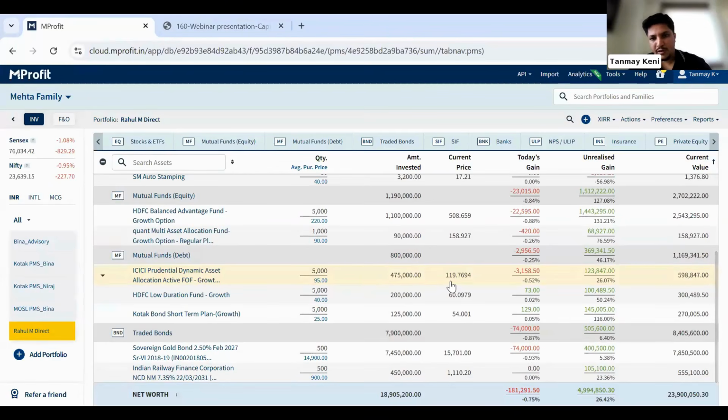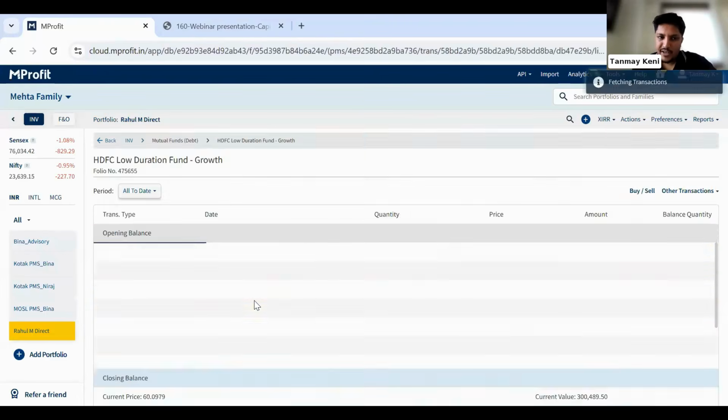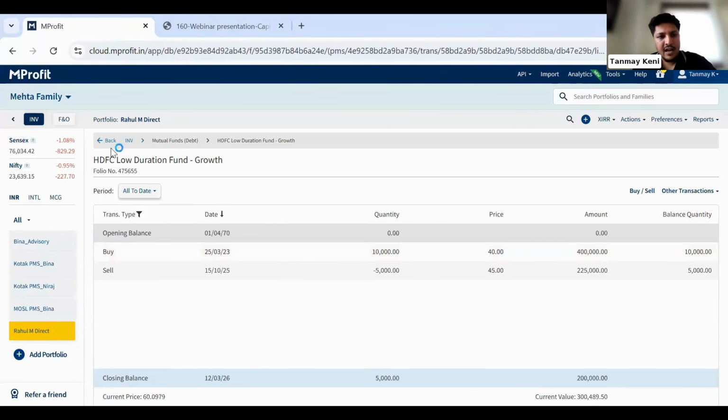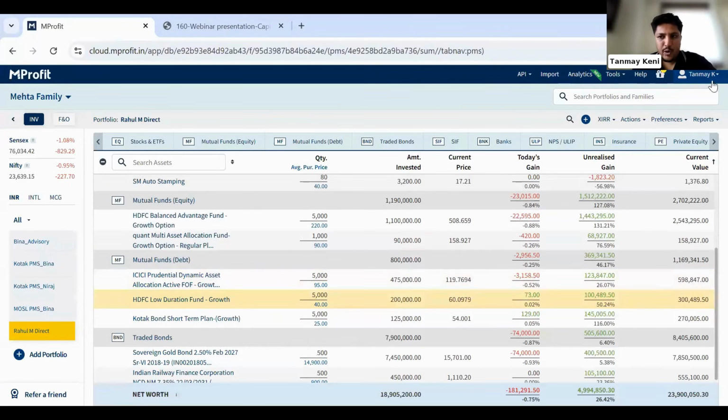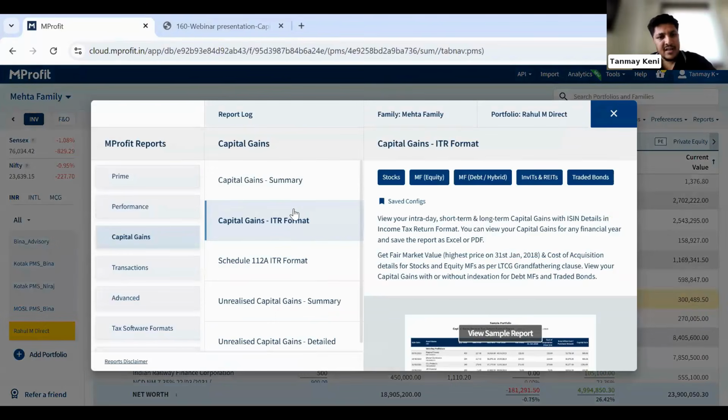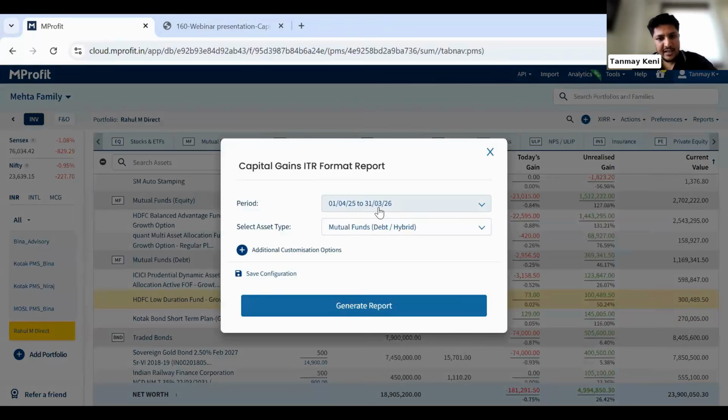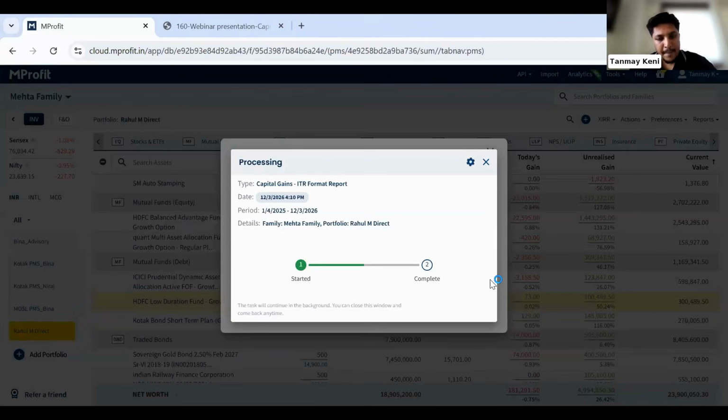Yeah. So just to show this specific data in the report section, I have already added two different funds. One is the HDFC Low Duration Fund, and the second is the Kotak Bond Short Term Plan Growth Fund. Both are debt funds basically. You can see the transactions as well. To generate the report, you can simply go to the report section again, select any of the capital gain reports, and as we are generating a debt report, you can open this MF Debt Hybrid report. By default, the period will be selected as the current financial year, as we are in the current financial year. You can just generate the report.